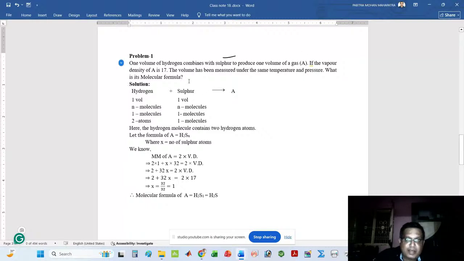If the vapor density of gas A is 17, then the volume has been measured under the same temperature and pressure. What is its molecular formula? That means, what is the molecular formula of A?